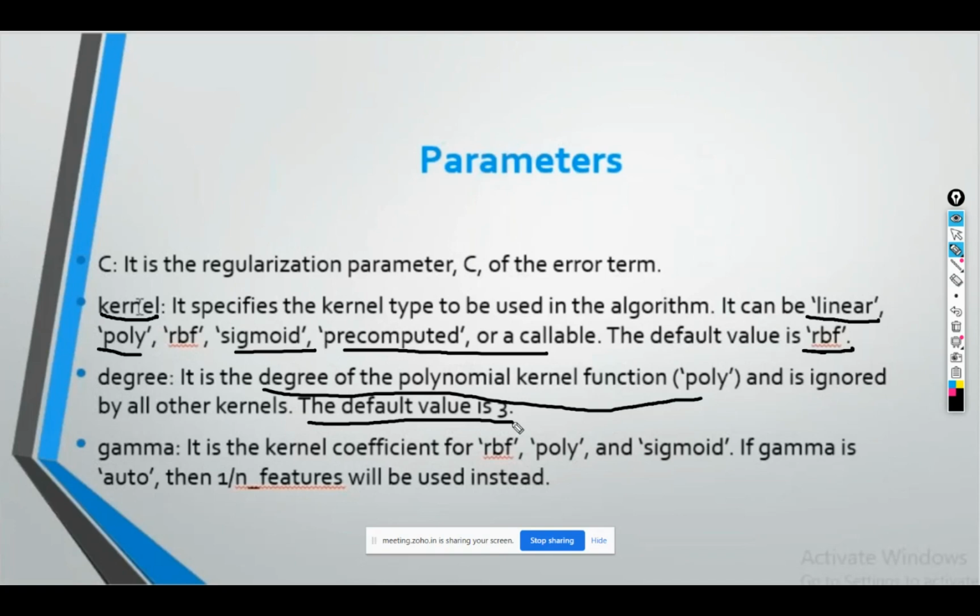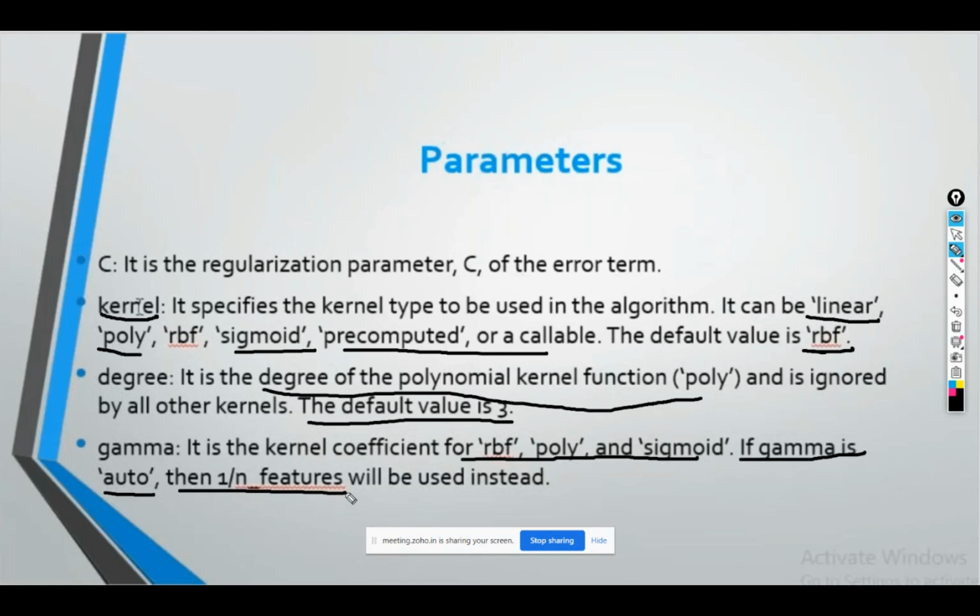Okay. Default value is 3 in that case. And if you are setting kernels like RBF, polynomial or sigmoid, not for pre-computed or callable kernels which you create on your own, in that case we have one more value which is known as gamma value, which is automatically set by our SVM method. And you can also create your gamma value on your own, which is almost equal to 1 by n features.